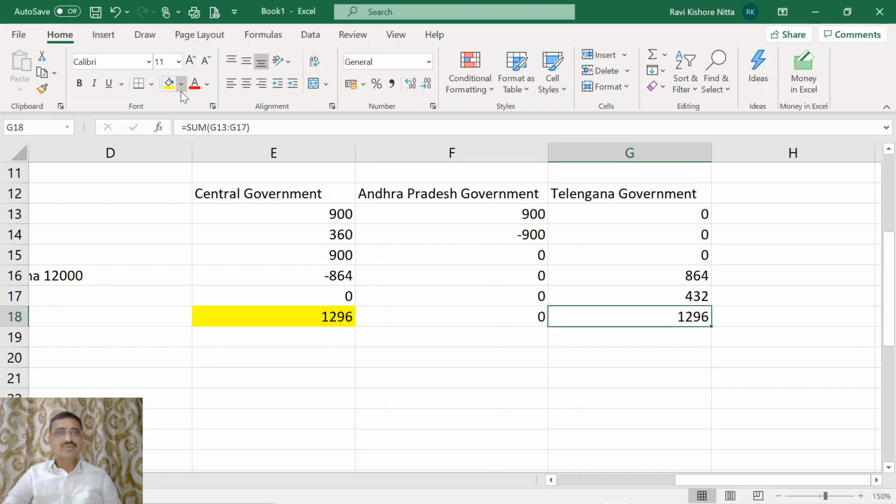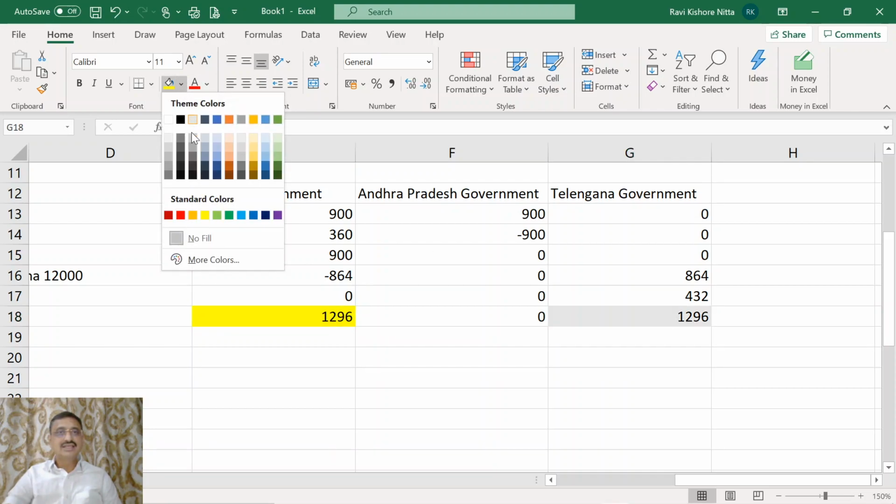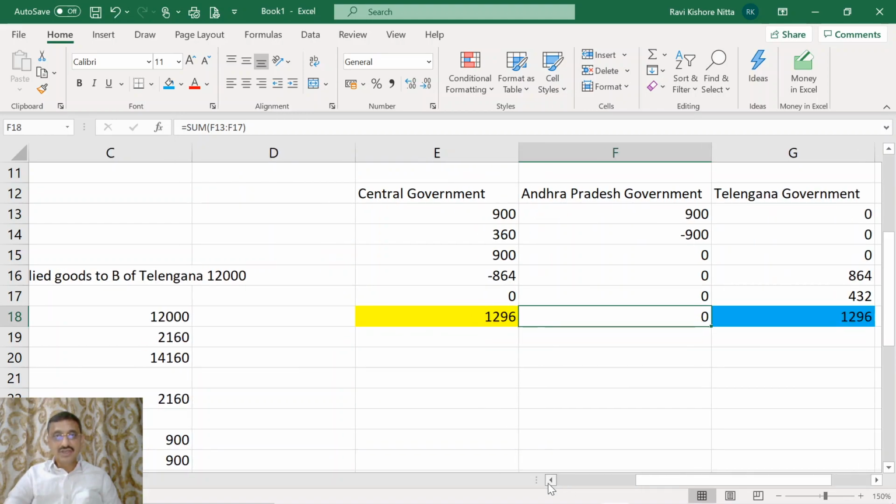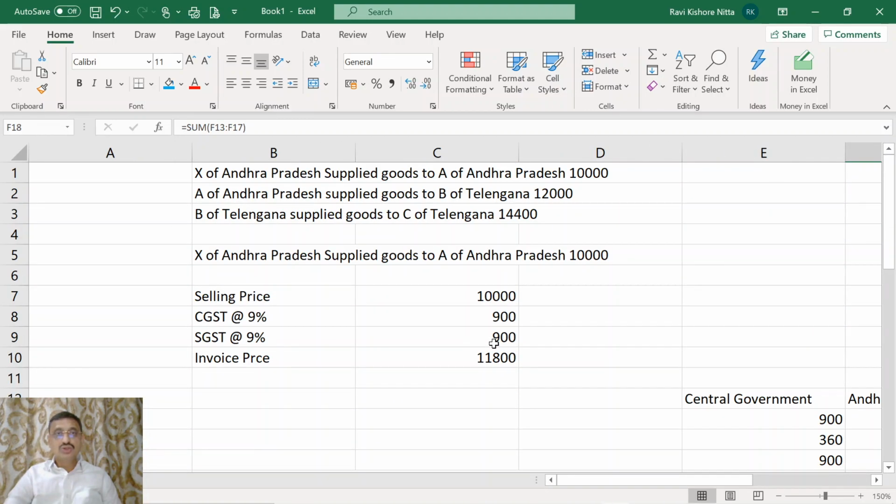The Telangana government and the central government have received it equally. Now Andhra Pradesh did not get any amount in this transaction because though X and A were situated in Andhra Pradesh, ultimately the goods traveled to Telangana.